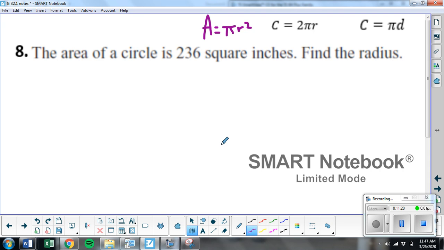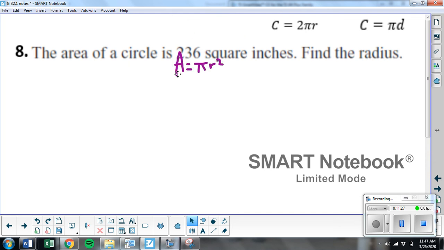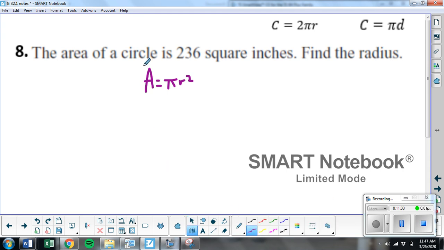8. Find the area of a circle. Sorry, the area of a circle is 236 square inches. Find the radius. So here's the formula I want. It has area, it has radius. This time I know the area is 236. And I have to solve this for r. So currently there's a squared I have to get rid of and a pi. You do need to get rid of pi first. I don't want to square root yet. So divide by pi.